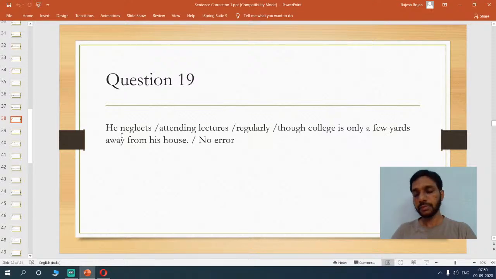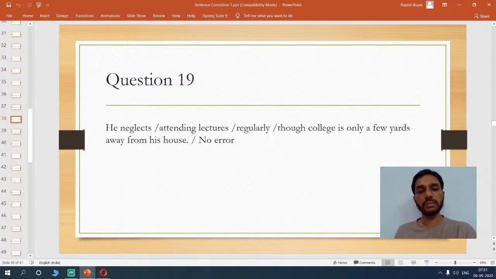If you look at this sentence, we see that we are talking about a singular subject and we have used neglects. So when you say neglects, basically it's a present verb. As I told you, in the case of a verb, if you add s, it becomes singular. So it's matching with he. So he neglects is correct.